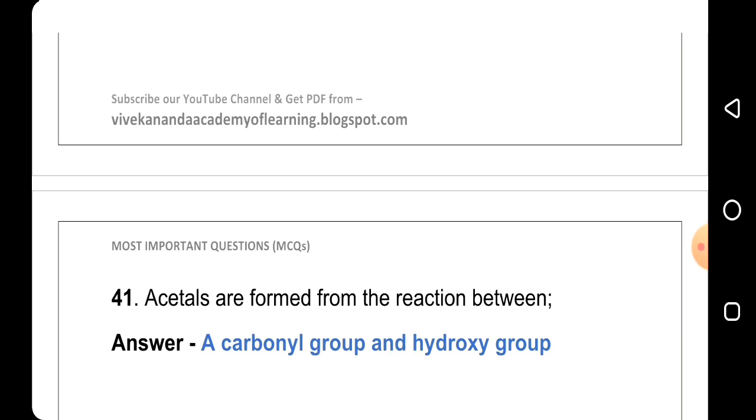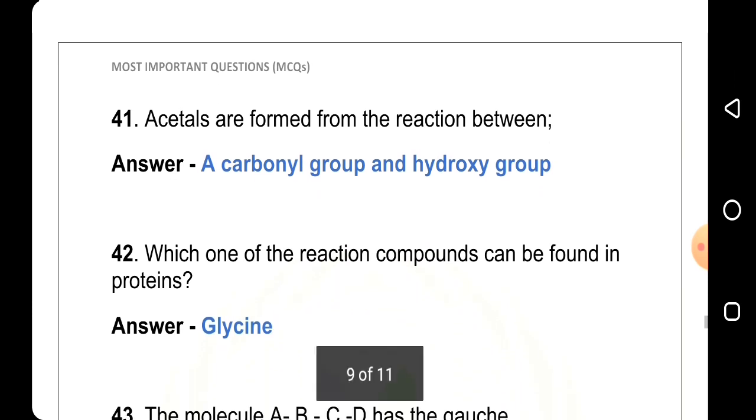41st question, acetals are formed from the reaction between, answer is a carbonyl group and hydroxy group. 42nd question, which one of the following compounds can be found in proteins?